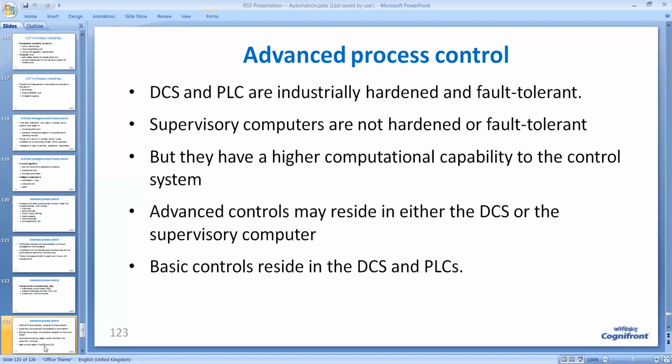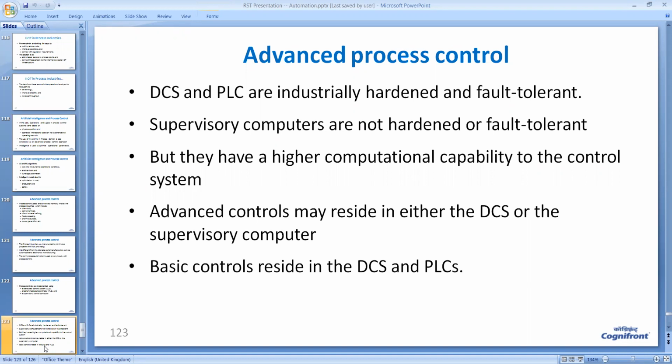On the contrary, advanced controls, as we talked about, using ML and AI, we can do better process control, and that kind of data can be stored either in DCS or supervisory computer. And of course, the basic controls reside in the DCS and PLCs. That is, when a machine is being controlled with the help of PLCs and DCS, they reside in the harsh environment, and PLCs can do their work continuously.